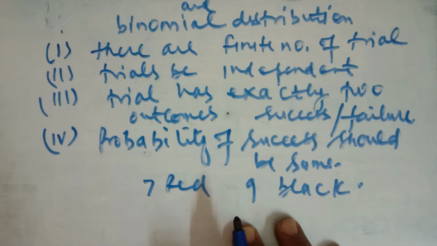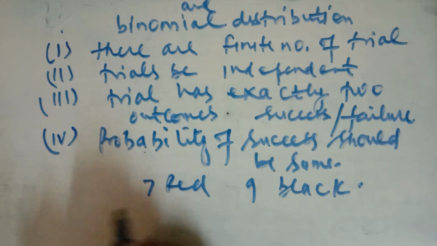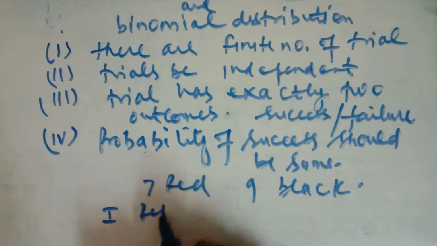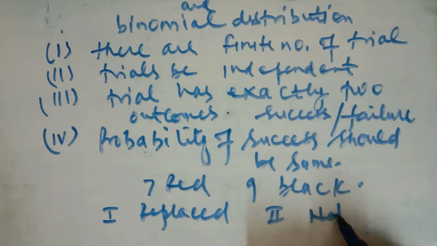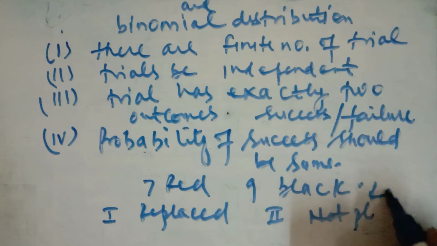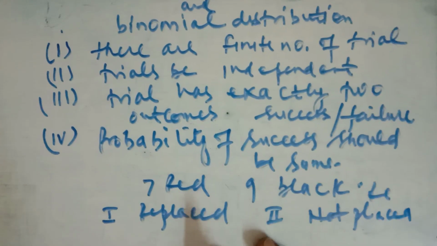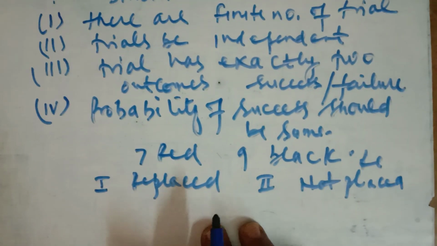You have to tell whether the trial is a Bernoulli's trial or not if the ball taken out is replaced in the first case, and in the second case not replaced.